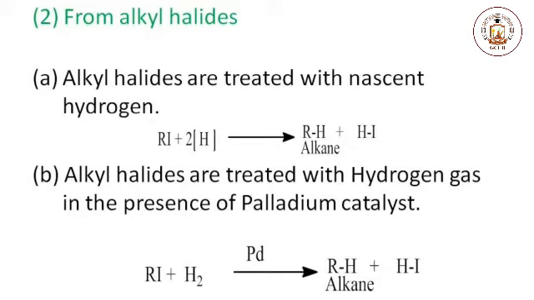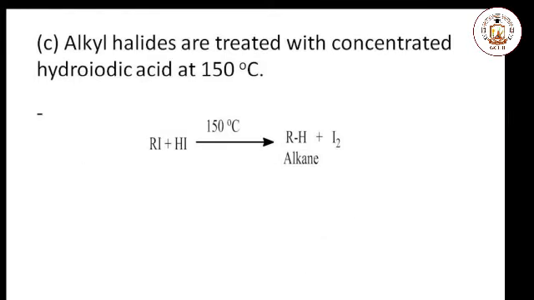Secondly, alkyl halides are also reduced when treated with molecular hydrogen in the presence of a catalyst. Here, alkyl halide when treated with hydrogen in the presence of catalyst, alkane is formed. Alkyl halides are also reduced when treated with hydrogen halides like hydrogen iodide at a temperature of 150 degrees centigrade. Alkyl halides are converted into alkane and the side product iodine is formed.